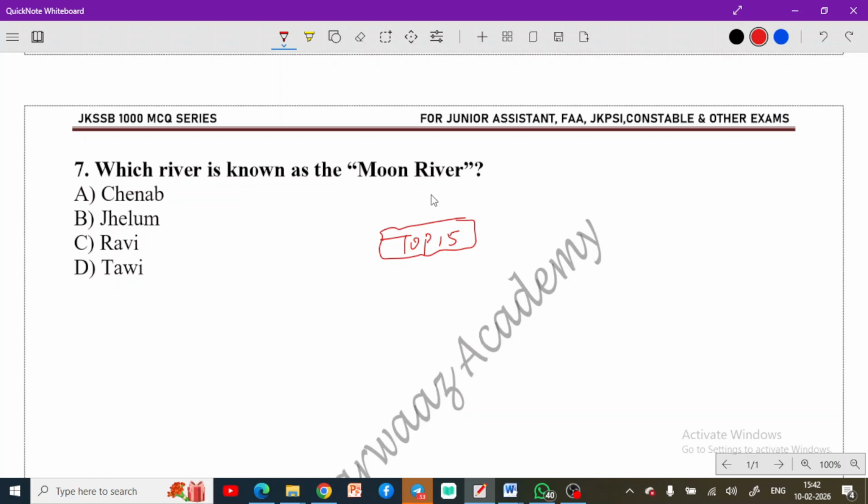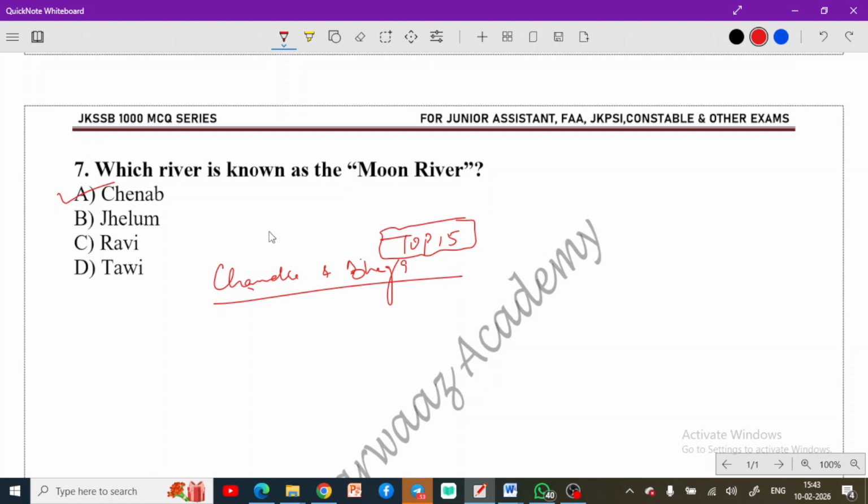Which river is known as the Moon river? This question was also asked by JKSSB. You know that the river Chenab is formed by the confluence of two streams, Chandra and Bhaga. So this is the correct option here. Chenab river is also known as Moon river. This is very important that you must remember.